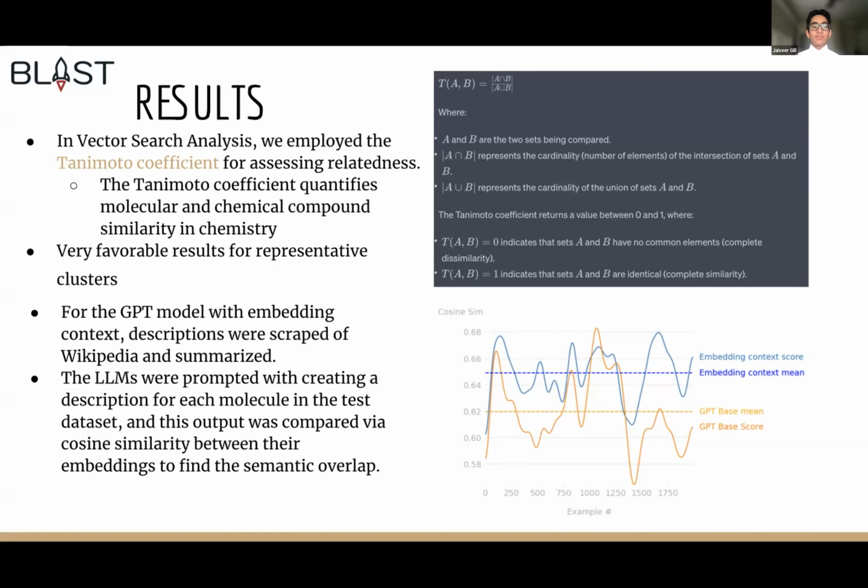This output was compared via cosine similarity between the LLM output and the Wikipedia description. This found the semantic overlap and how much of the LLM-generated description overlapped with the Wikipedia description. As you can see in the figure to the right, the model with the vector database as context performed better than the base GPT model with the same prompt engineering methods as input.